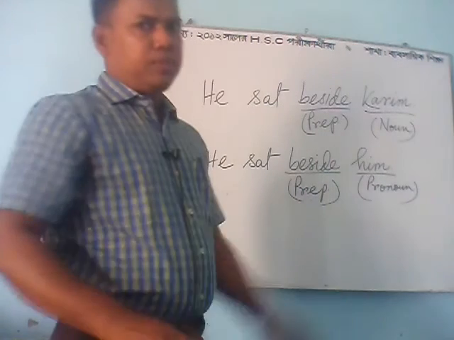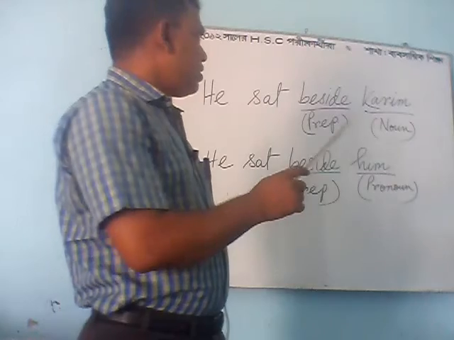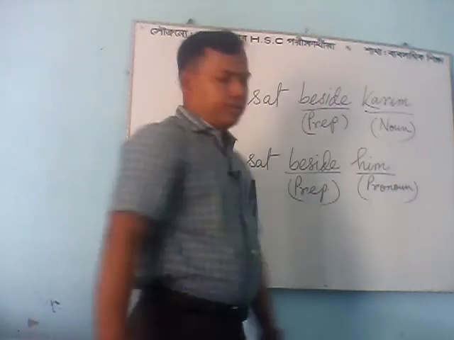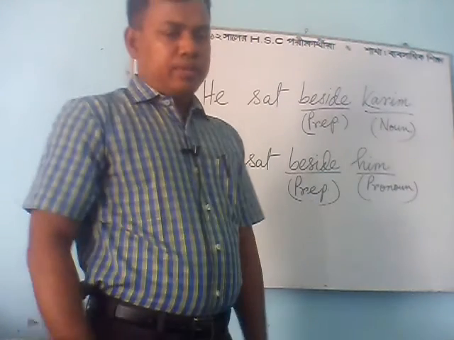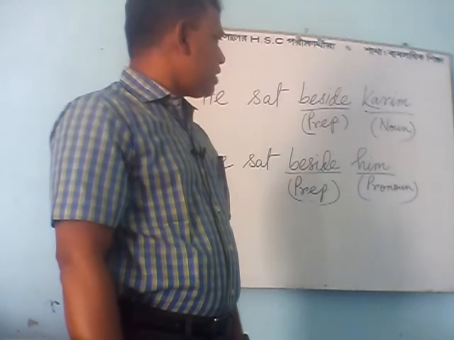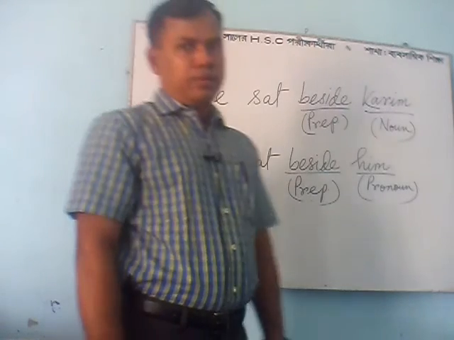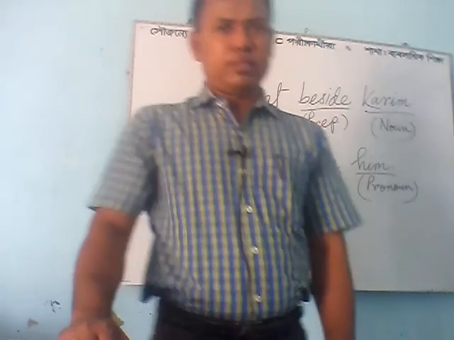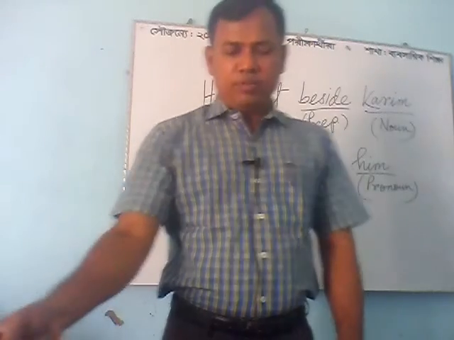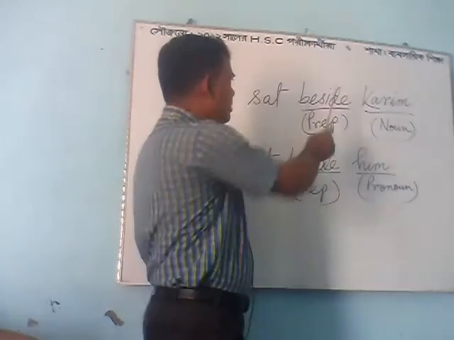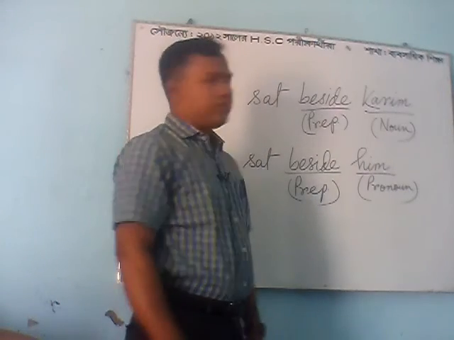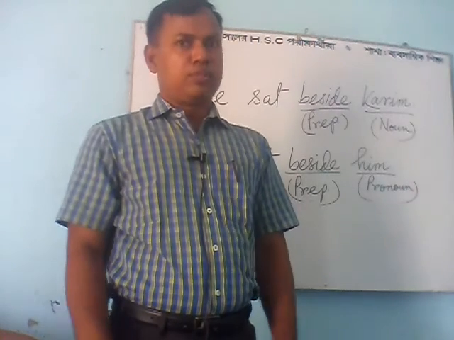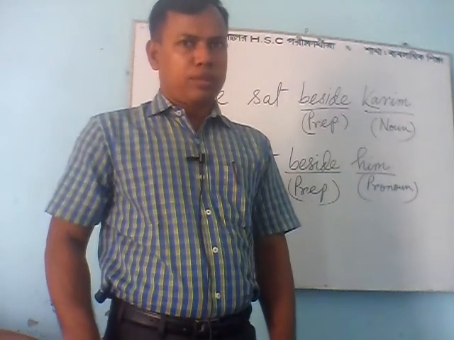So this preposition can be used before a noun or a pronoun. The meaning is the same: সে করিমের পাশে বসেছিল এবং সে তার পাশে বসেছিল. If you know the Bangla meaning, you can understand this very well. If you omit this preposition from this place, then it becomes "He sat Karim." It will not be a correct sentence. সে করিম পাশে বসেছিল, এটা সঠিক অর্থ প্রকাশ করবে না.